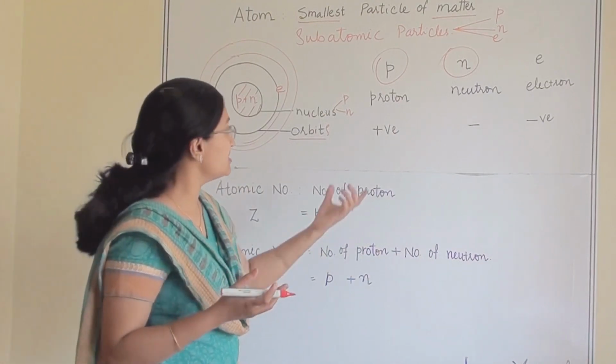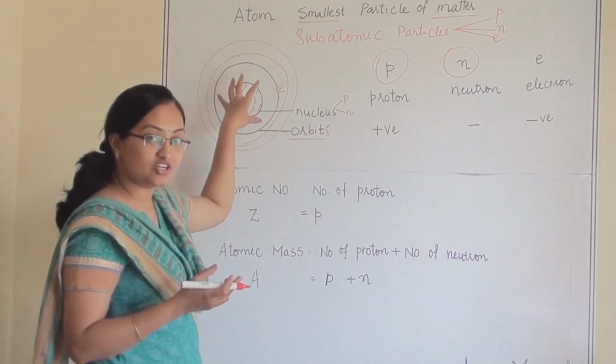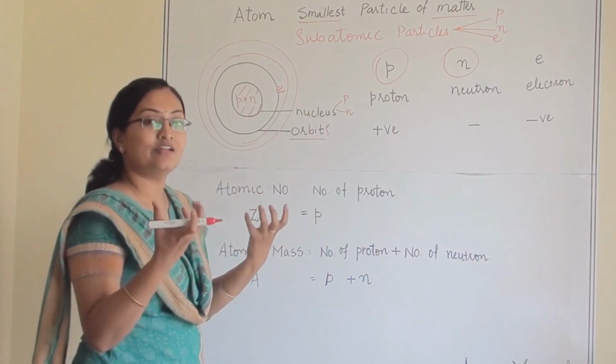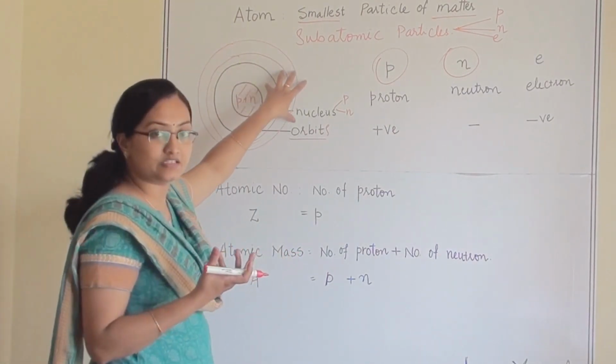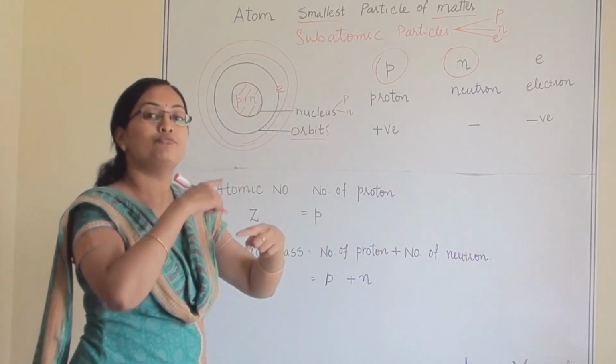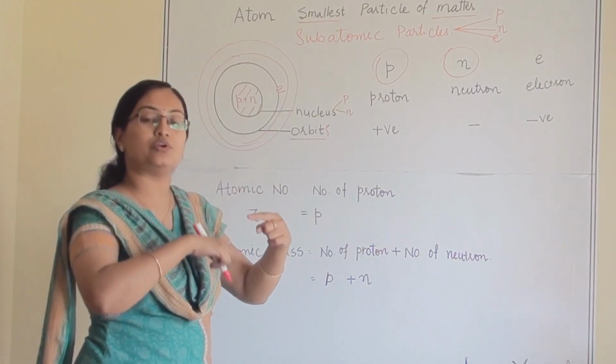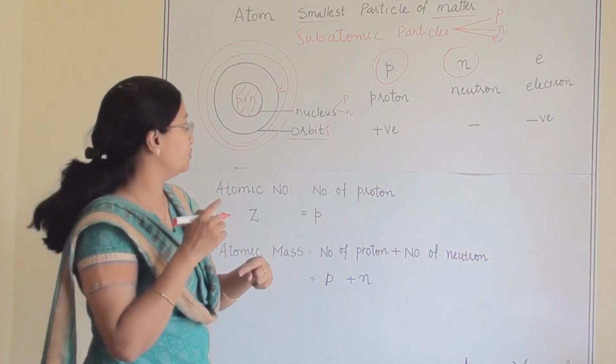Why will it rotate? Because inside, positively charged protons are there, so they are attracted towards each other. Positive, negative. So because of the force of attraction, the electrons will rotate around the nucleus.